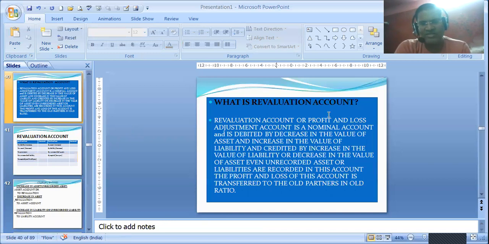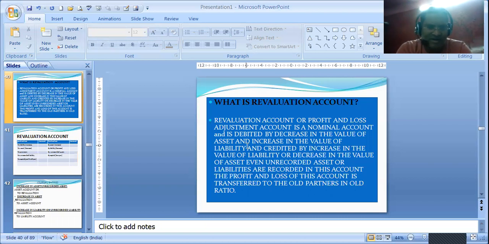What is revaluation account? Revaluation account, or profit and loss adjustment account, is a nominal account and is debited by decrease in the value of assets. Now, what is the meaning of debited? I gave you an example just now that an asset's value, land, has increased, so we credited revaluation. But if the land value or a machinery value had decreased, revaluation would be debited. It is debited by decrease in the value of assets.